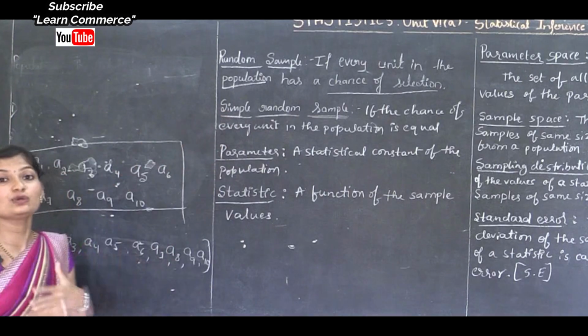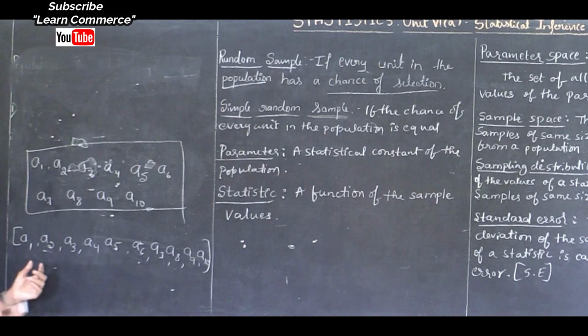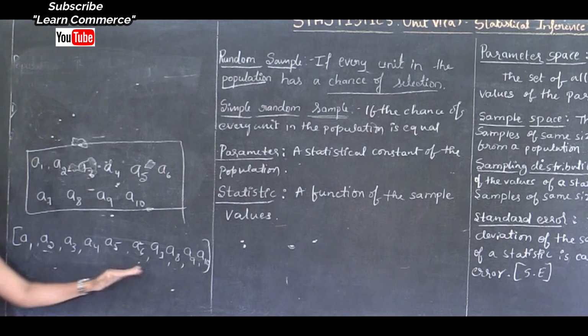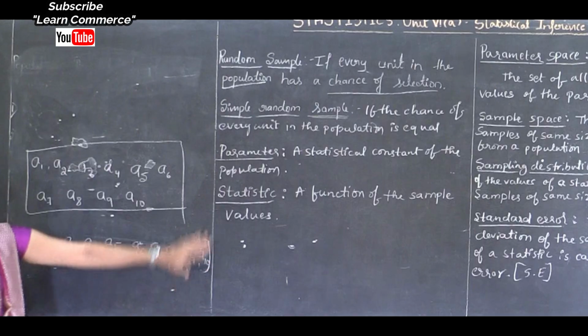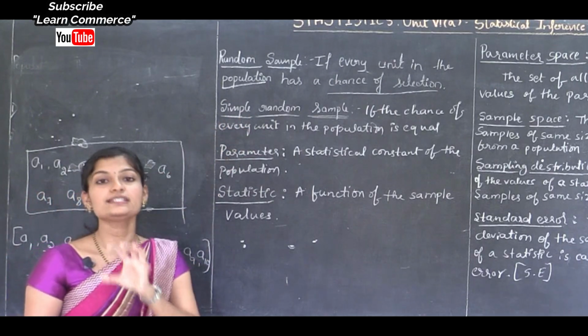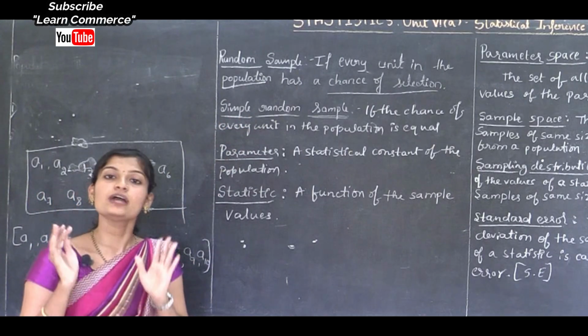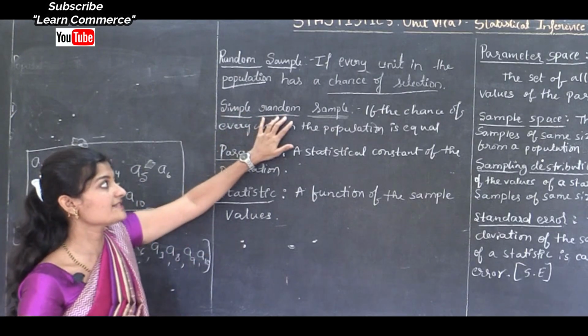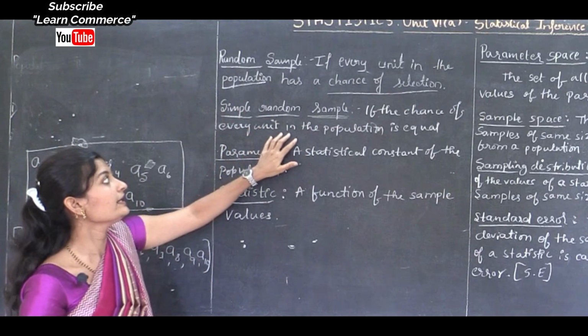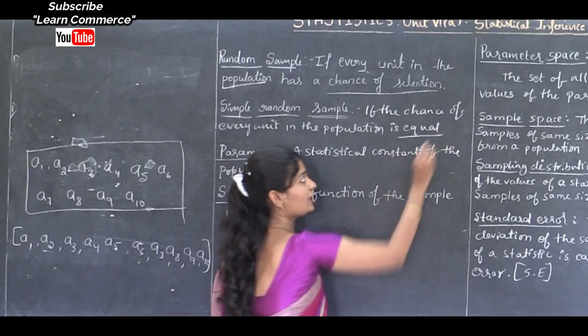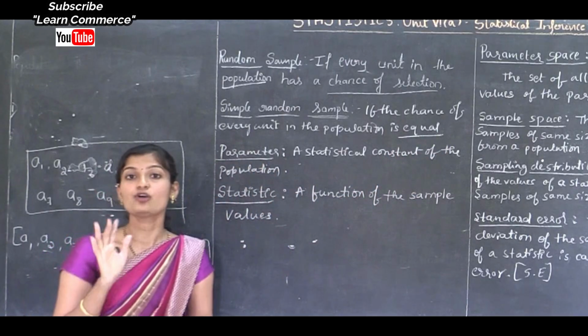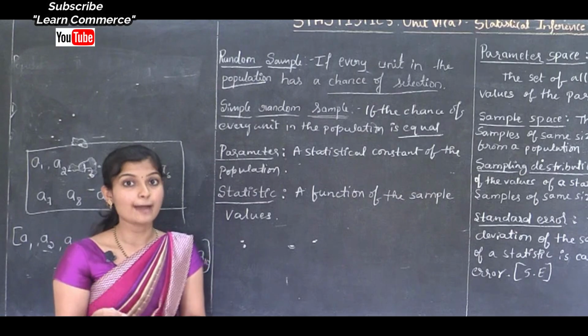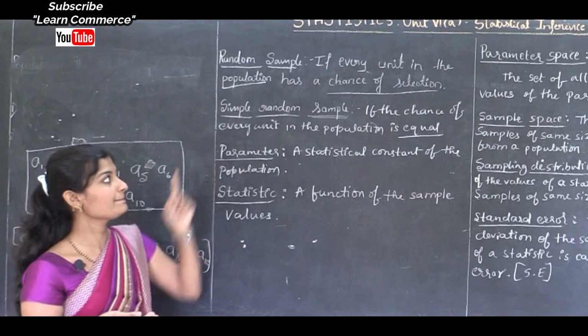If I give equal chance of selection, it means suppose A1 repeats 2 times, then all the remaining units repeat 2 times only. If A1 repeats 3 times, then all the remaining units repeat 3 times. So simple random sample gives equal chance of selection, equal importance to every unit. The definition of simple random sample is that the chance of every unit in the population is equal. That is simple random sample. I hope you understood the difference between sample, random sample and simple random sample.